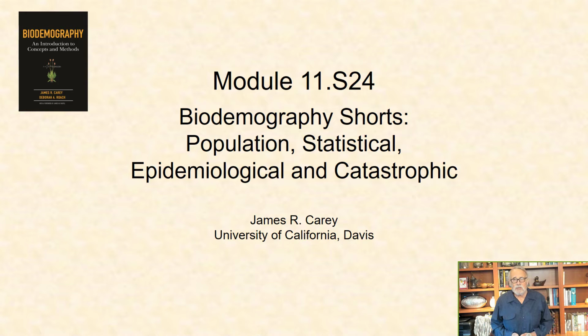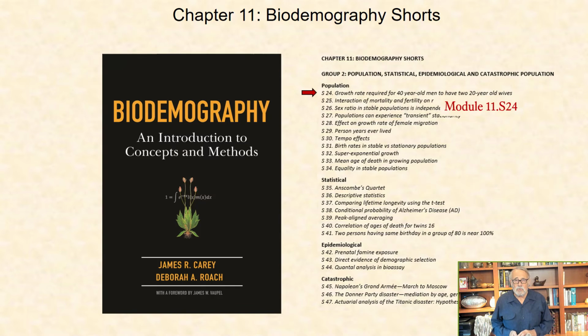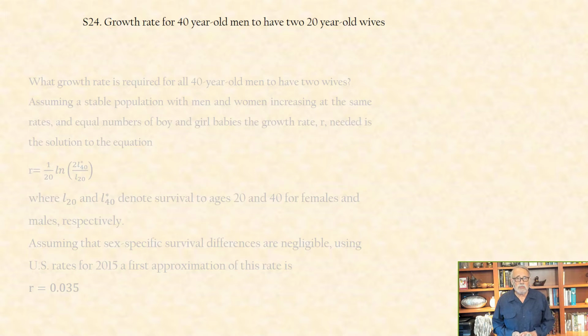In this biodemographic short, I consider what growth rate is required for 40-year-old men to have two 20-year-old wives. In a certain hypothetical primitive community, men marry at age 40 and women at age 20. How fast does the community have to be increasing for each man to have two wives?